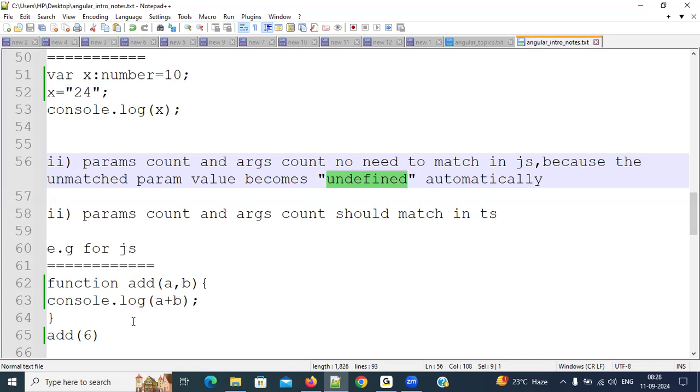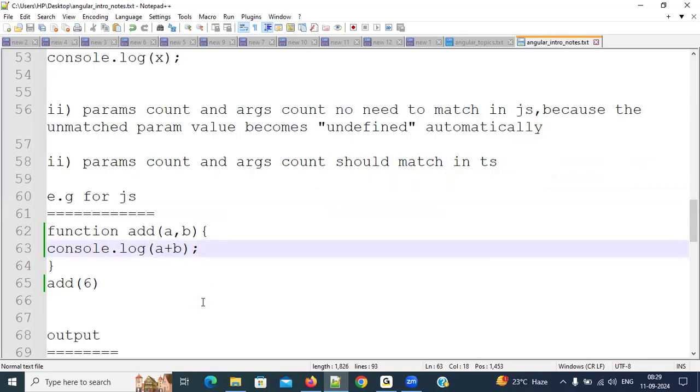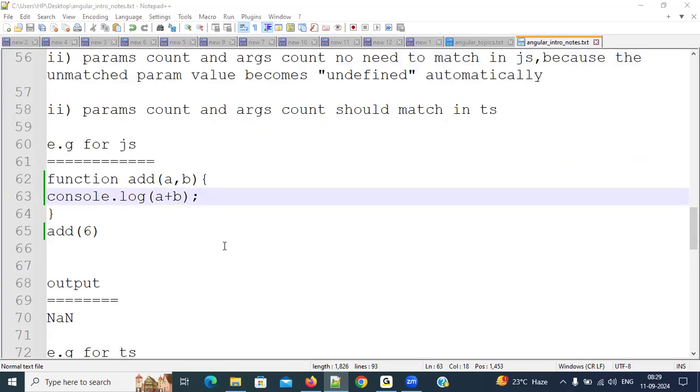So that we'll keep everything side by side, so that it will look like a string only. But number plus no value, how can we add? It cannot be added. So that's why we'll get output as NaN. Number plus number, undefined equals NaN, not a number. Clear, everybody? Please respond. It's clear, sir. Very good, everyone. This is NaN.